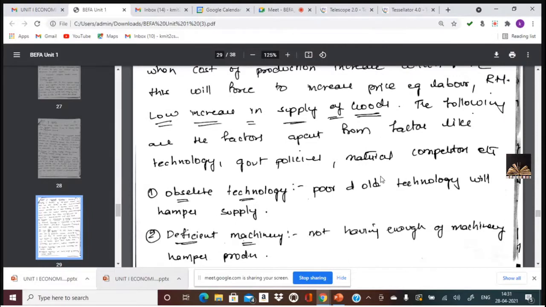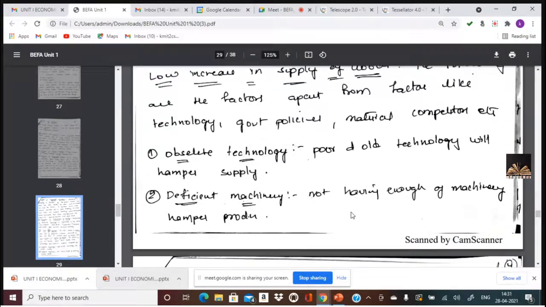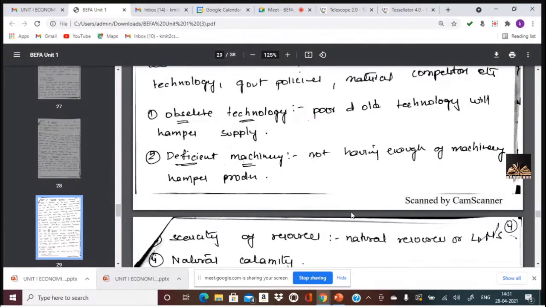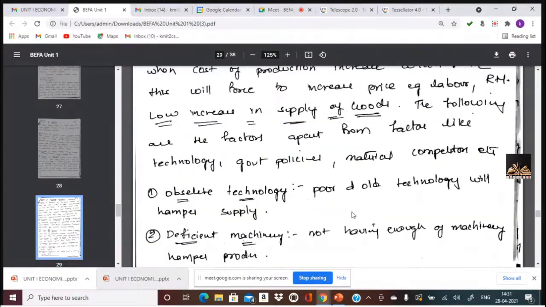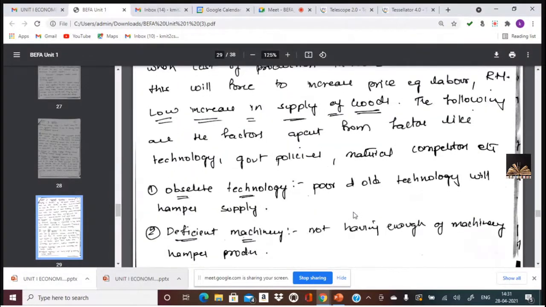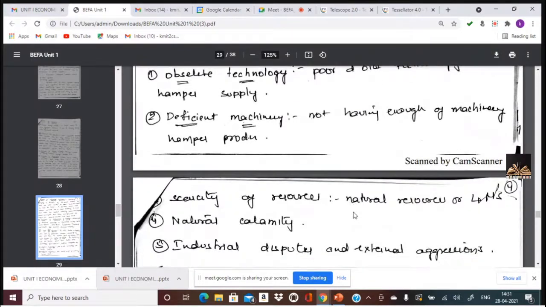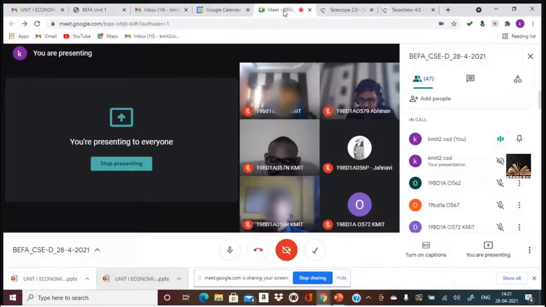Or even obsolete technology, that is outdated, poor and old technology, hampers the supply. Deficient machinery, that is a shortage of machinery, would be the reason for low supply of goods. Then scarcity of resources. What do you mean by scarcity of resources? That is shortage of the 4Ms. What are the 4Ms?